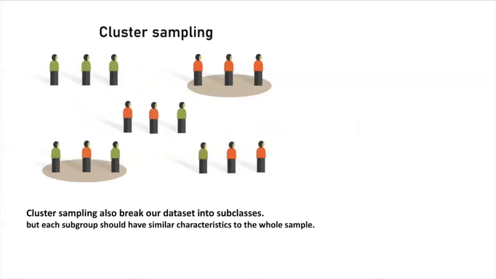Now let us move toward cluster sampling. It is the most used sampling in our machine learning algorithms nowadays. It is similar to stratified sampling as it also involves subgroups, but each subgroup should have similar characteristics to the whole sample. This method is very good for dealing with large and dispersed populations, but there is more risk of error in this sample as there could be a difference between our sample and our whole population.